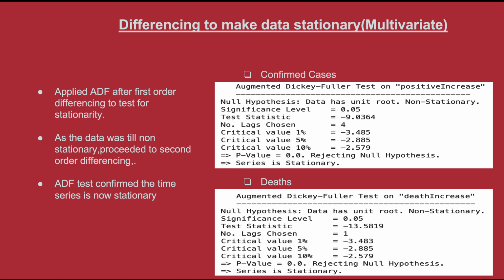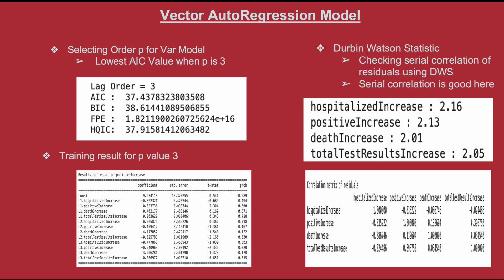After applying first order differencing, data was still non-stationary. So we applied second order differencing to make the data stationary, and doing the ADF test to check for stationarity, we can confirm the data is now stationary. We proceed with the vector autoregression model.